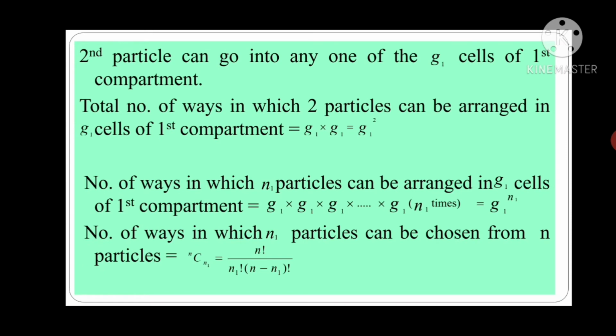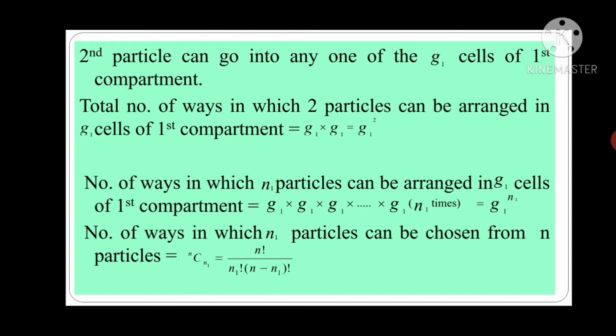Now the second particle can go into any one of the given cells of the first compartment. So the total number of ways in which two particles can be arranged in the given cells of the first compartment is G1 into G1, equal to G1 squared. The number of ways in which N1 particles can be arranged in G1 cells of the first compartment is G1 into G1 into G1, N1 times, which is equal to G1 raised to N1.